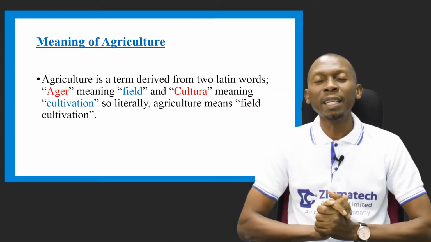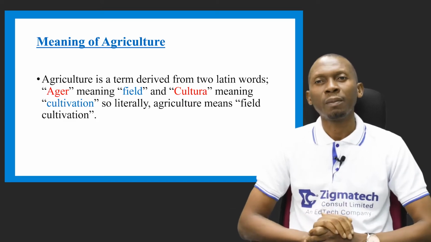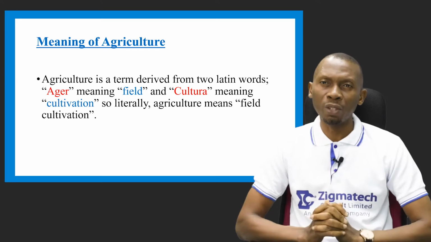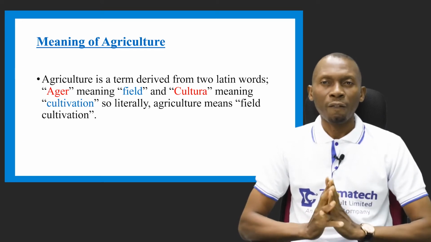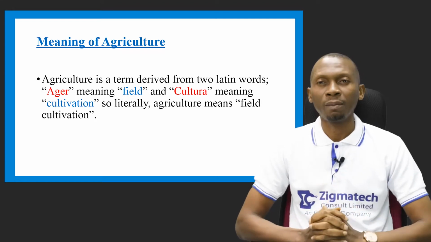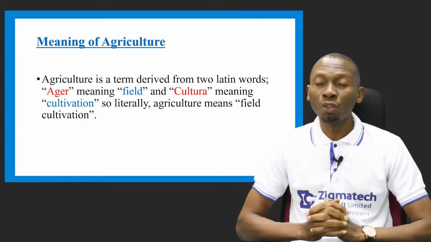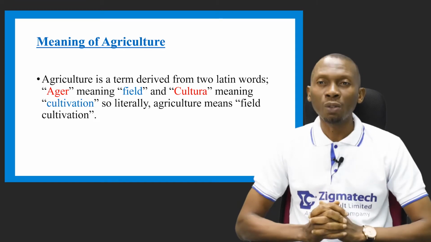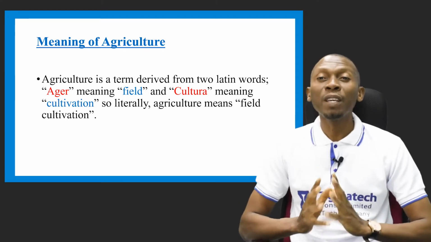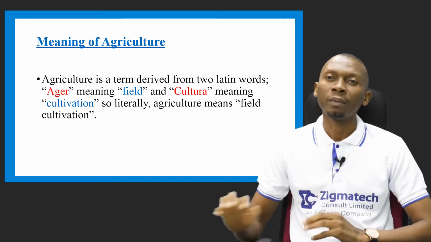Let's take a look at the meaning of agriculture. Agriculture is a term derived from two Latin words. The first word we have here is ager, which means field, and cultura, which means cultivation. So literally, agriculture means field cultivation.